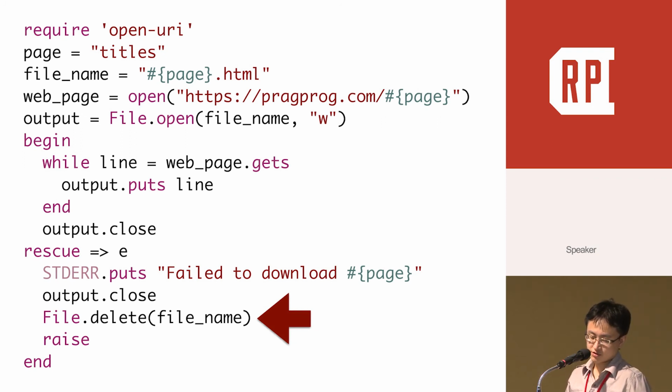Let's emphasize backward recovery. Here is another concrete example from the Programming Ruby book. It fetches a web page and saves it as a file. The critical part in the rescue is that it will do backward recovery. That is, delete the file if there is an exception.